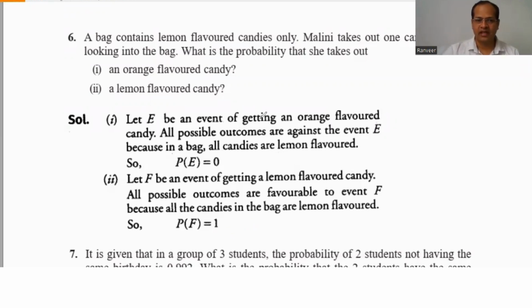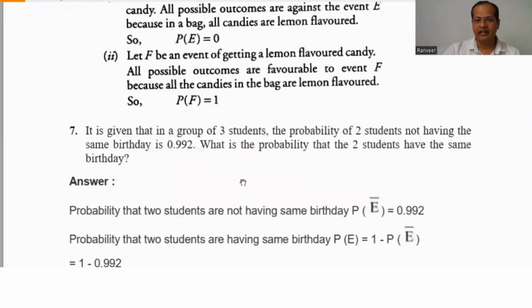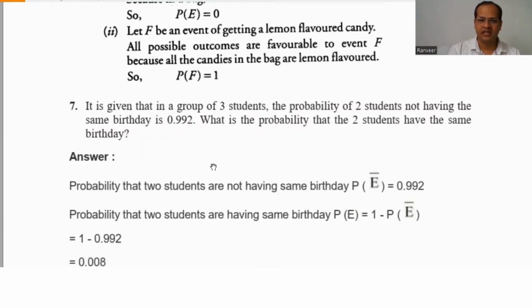Now question number 7 we are going to see. It is given that in a group of 3 students, the probability of 2 students not having the same birthday is 0.992. Not means we can write the probability of 2 students not having the same birthday is P(E) dash. What is the probability that 2 students have the same birthday? So P(E) plus P(E dash) is equal to 1. So we just have to subtract from 1 to get the probability of P(E).